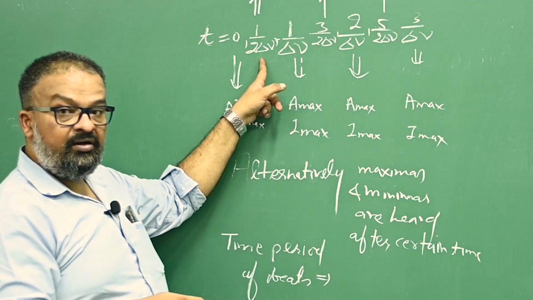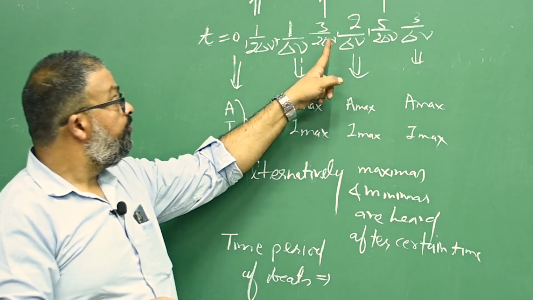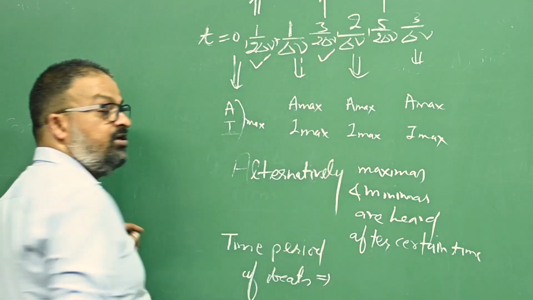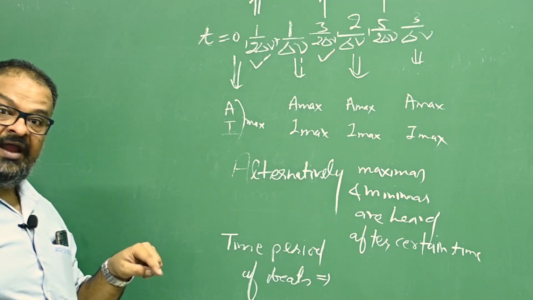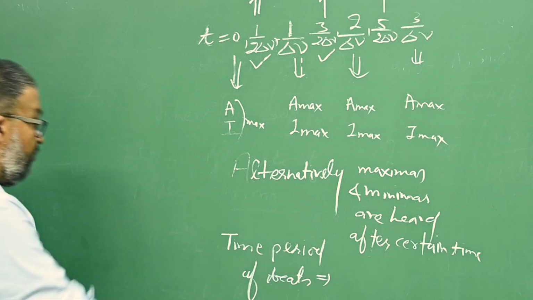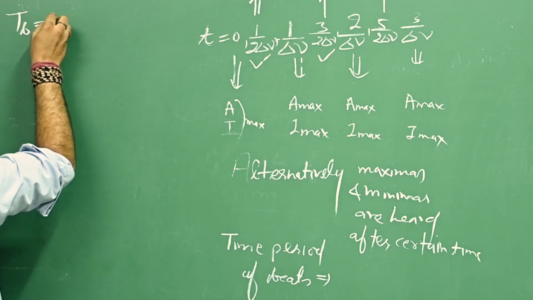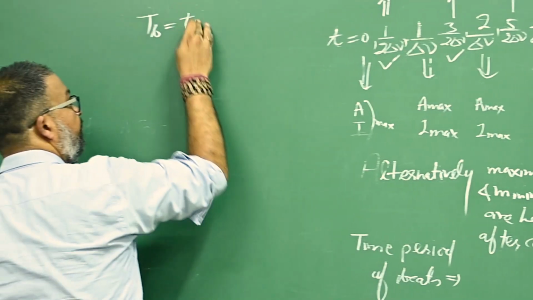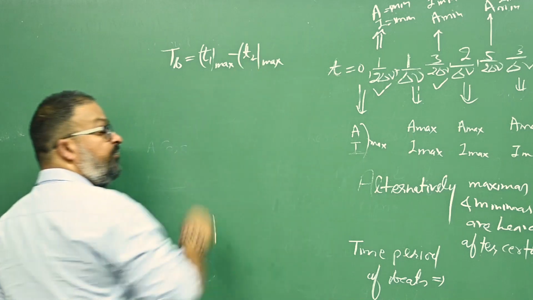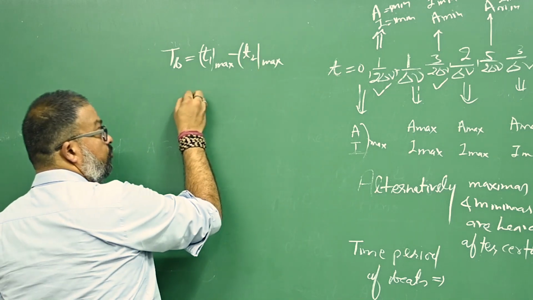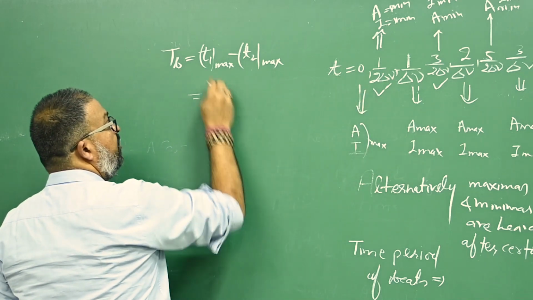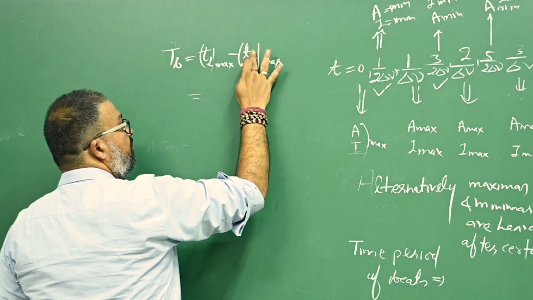This is minimum intensity and this is again minimum intensity. This is again minimum intensity. So the time between these two cases, when intensities are again repeated to minimum, is what? Time period of beats. Yes, तो मैं यहाँ पे क्या लिखूंगा? Time period of beats is equals to T1 max minus T2 max. Time between two maximas, right? So, what would I say? Sorry, T2 max minus T1 max.